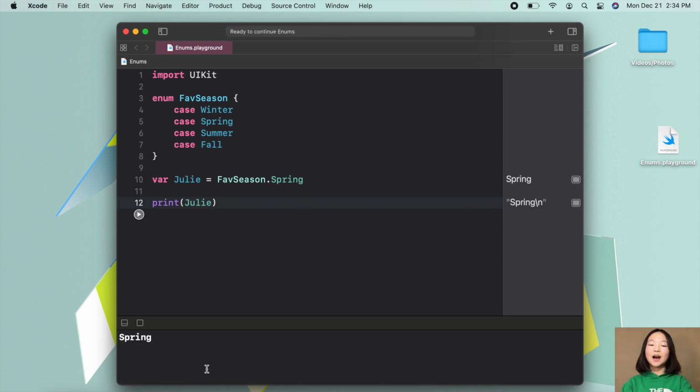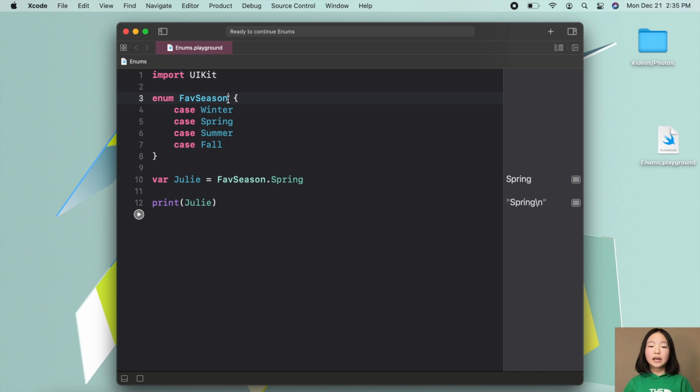And here we have spring. Now let's see how we could add some values or set some values to our cases inside of our fave season. Now before we set any values, or they're specifically called raw values, to any of our cases, we first need to set a data type for our enum.